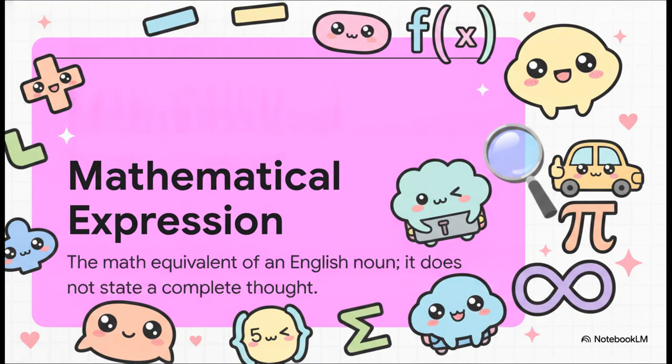We are going to start with the absolute most basic building block, which is the mathematical expression. You can think of an expression as the exact mathematical equivalent of an English noun. It's just a correct arrangement of symbols used to represent an object of interest. A name given to an object like a number, a set, or a function. But here is the catch. An expression doesn't actually state a complete thought. It doesn't make any sense to ask if an expression is true or false, just like it wouldn't make sense to ask if the word car is true or false.